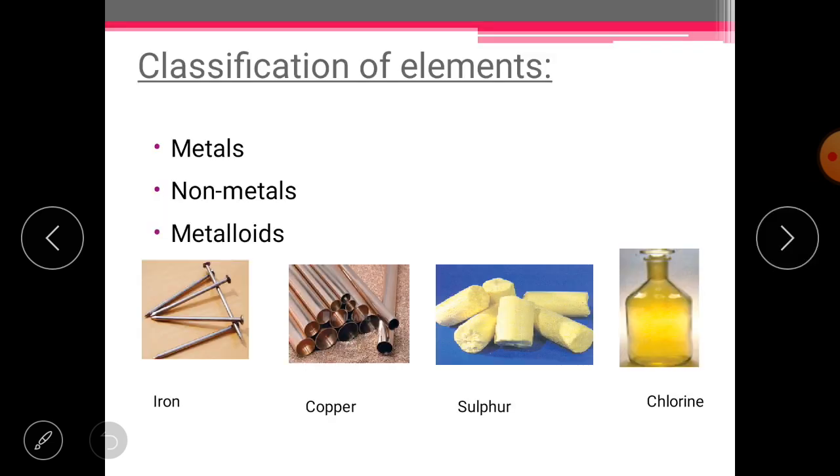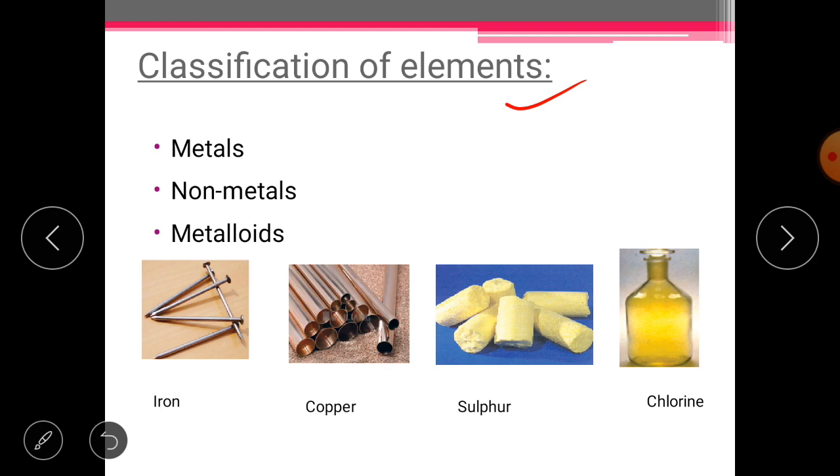Here you can see the first heading, classification of element. But before that, elements are the basic constituents of all matter. An element is the simplest form of matter which cannot be split into simpler substances by any chemical or physical method. So this was the definition for elements. You can say that an element is composed of atoms of the same kind. Now presently we are having 118 elements in our periodic table.